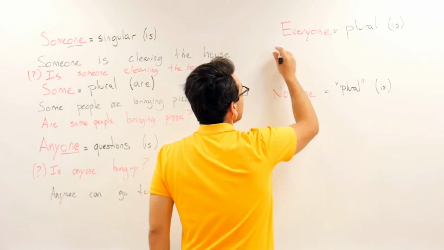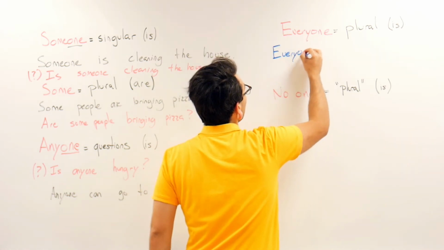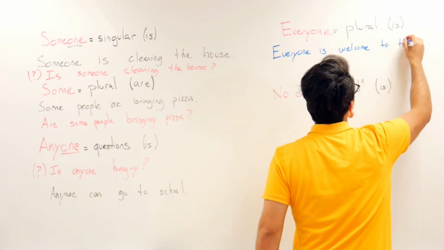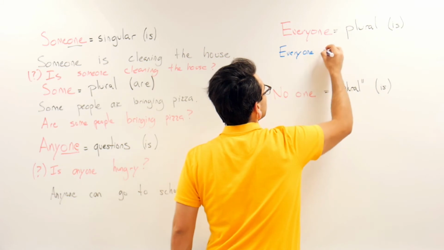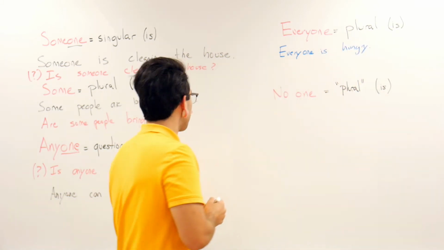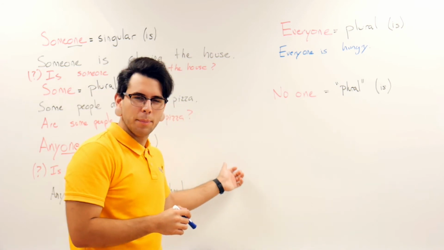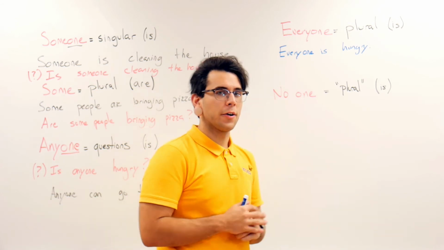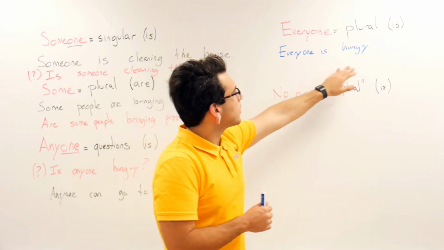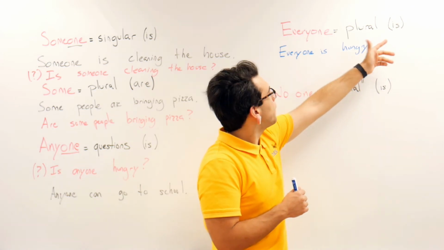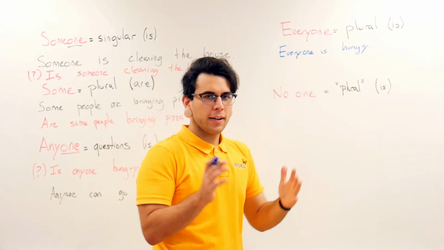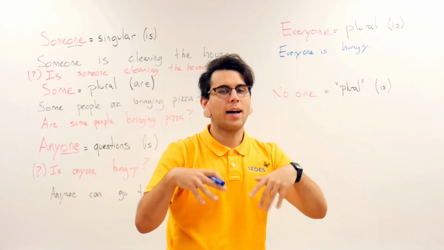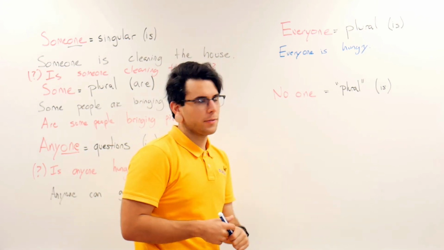So usually, again, it's plural when you want to talk about multiple people, or actually every person in that group, and use is. Usually used for a statement, we'll use everyone is welcome to everyone, and then the verb to be is hungry. And that would go back to that picture I drew earlier of the 3 people, and the 3 people have the check marks on top of their head, so they're all hungry. Everyone is hungry. You notice that the is usually used for singular, but since everyone is talking about multiple people, but everybody has the same answer, you can talk about the whole group as a single person, a single answer.